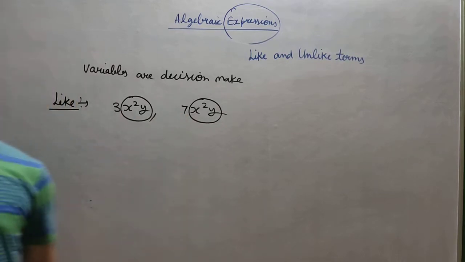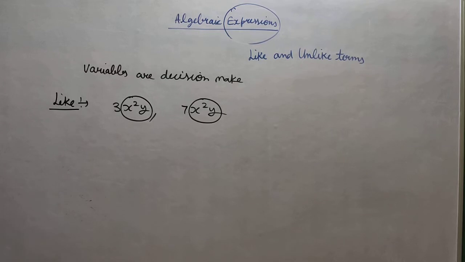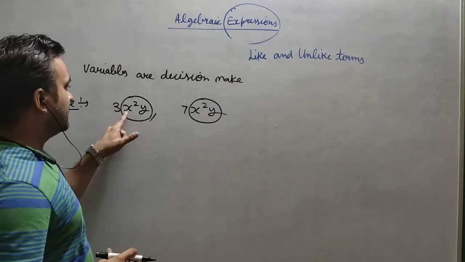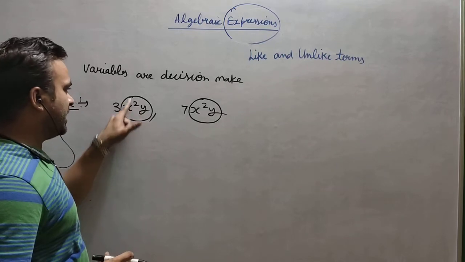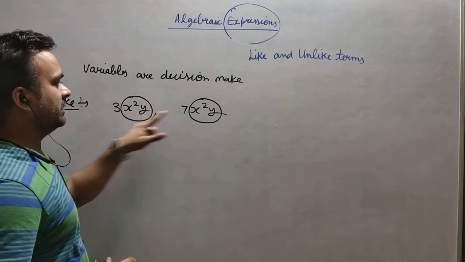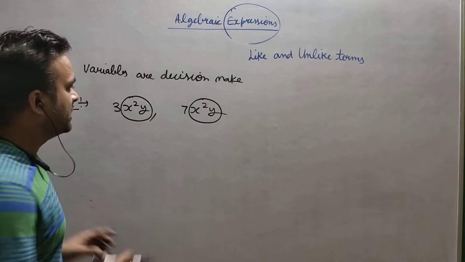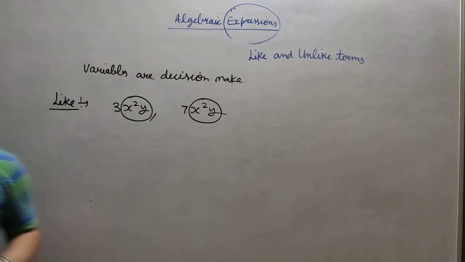So there is no difference. You can write any number and all the numbers belong to the same family. But if you see the variable part, there are 2 x, there are 1 y, there are 2 x, there are 1 y. It means they belong to the same family. They belong to the x square y family.